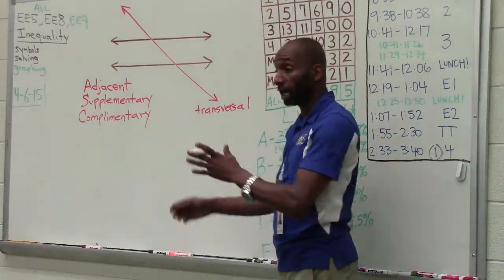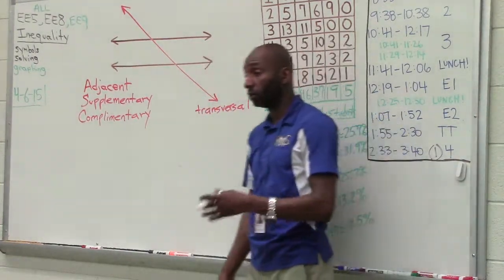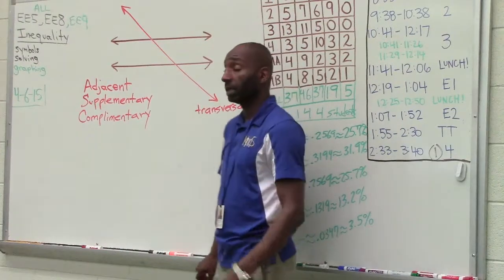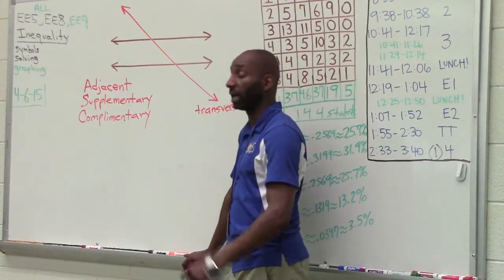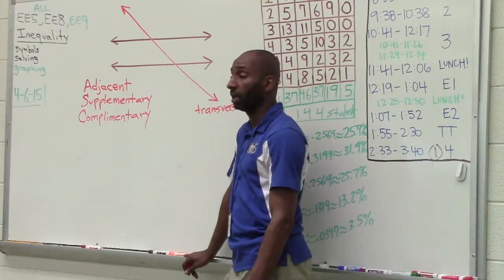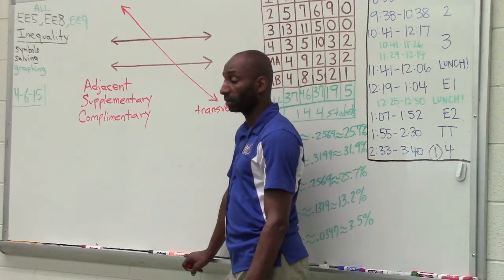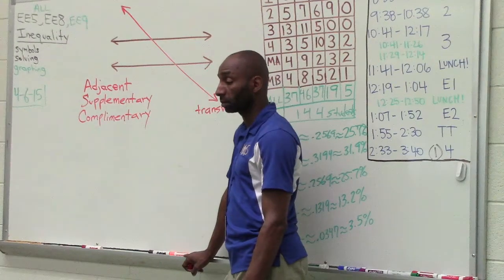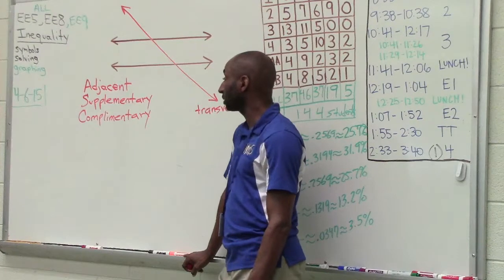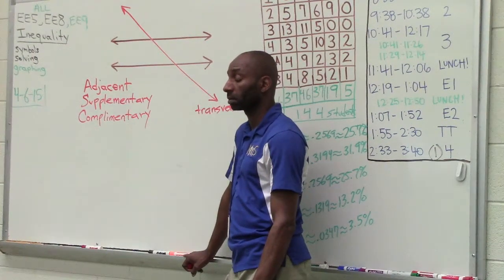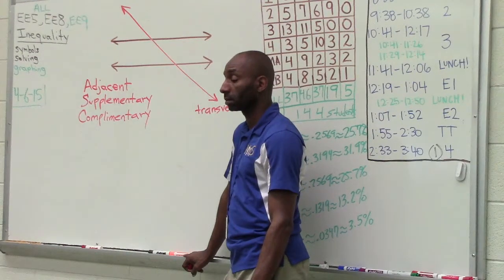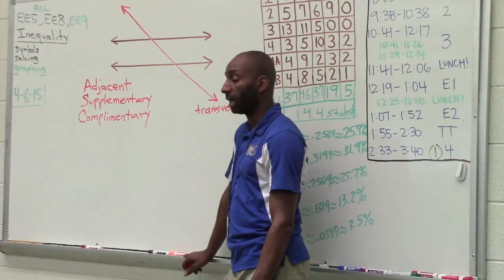Supplementary angles are 2 or more angles that add up to be 180 degrees. Complementary angles are 2 or more angles that add up to be 90 degrees. So we got adjacent, supplementary, and complementary.